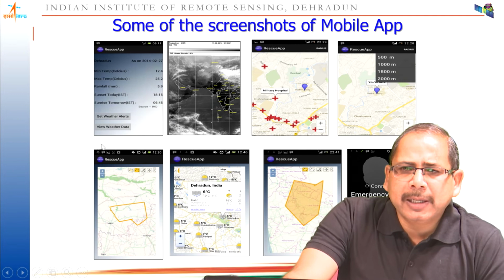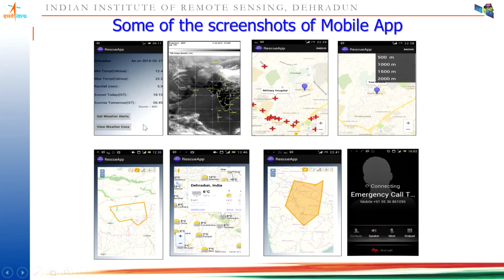Here are some screenshots in this mobile app, if you are visualizing as a user. You see at this particular point, the weather information is extracted from AccuWeather, and the cloud condition is extracted from the INSAT series of satellites, INSAT 3D and 3DR. You can see the cloud coverage changes every half an hour, so that if you are in disaster rescue operations, you can see the alerts from the satellites for the coverage, or maybe the forecast for the next few hours or the next day, how the weather is going to be.